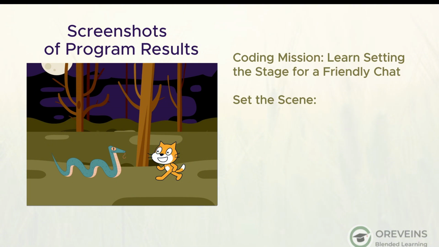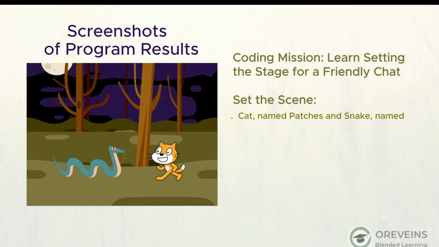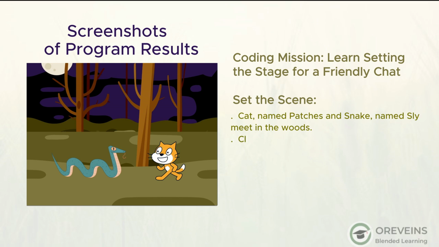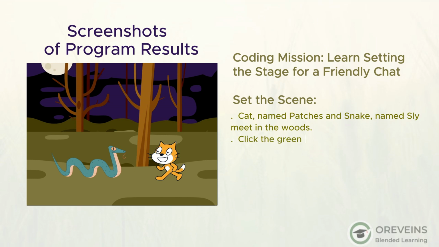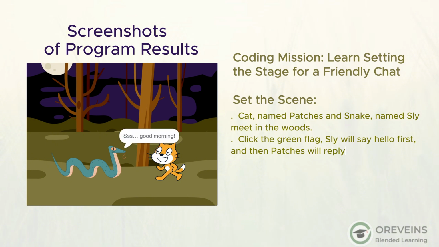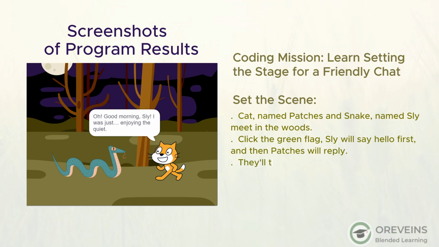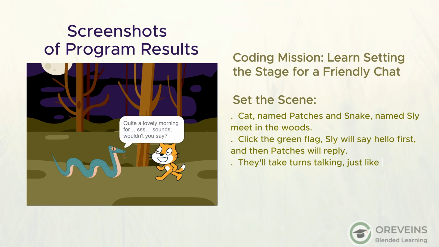First of all, we're going on setting the stage for a friendly chat between two characters. Here's how it'll work. We'll put Patches and Sly in a beautiful woods background. Think of it as setting the stage for a little play. Then the two characters start the conversation. When we click the green flag, that's our start button. Sly, being a super polite snake, will say hello first. Then, Patches, our friendly cat, will wait patiently and reply.